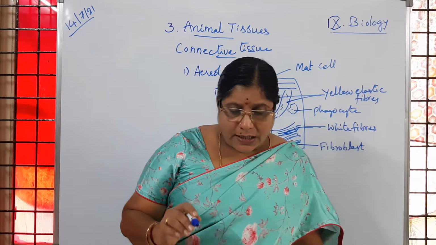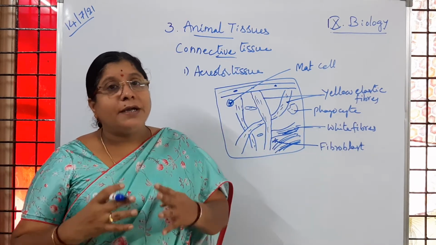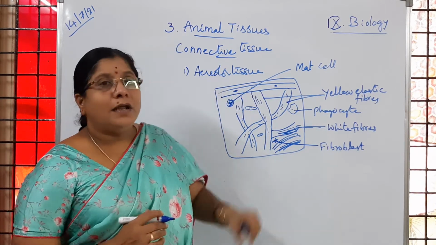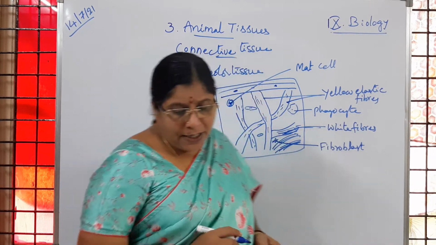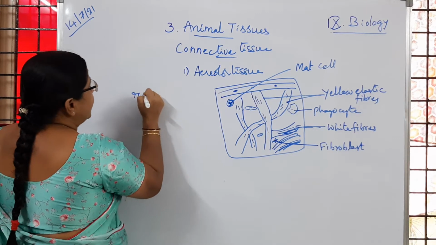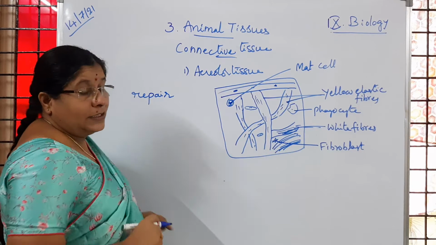Is it clear to children? Then all the organs or the tissues are kept in their positions because of areolar tissue. This areolar tissue also helps in repair work. What is the function of this areolar tissue? It helps in repair work. Is it clear to children?